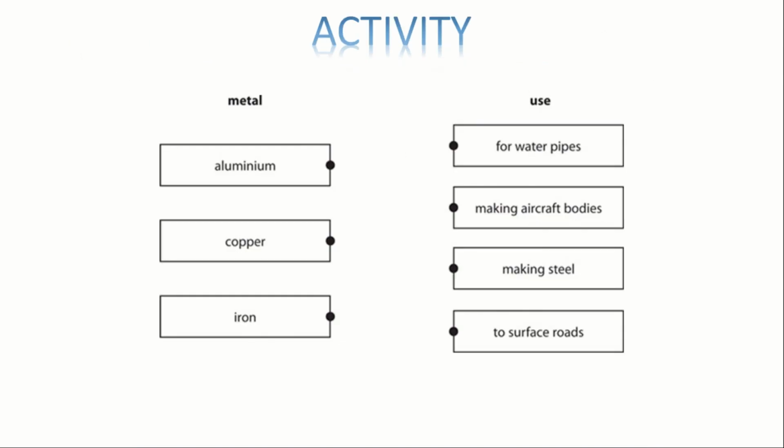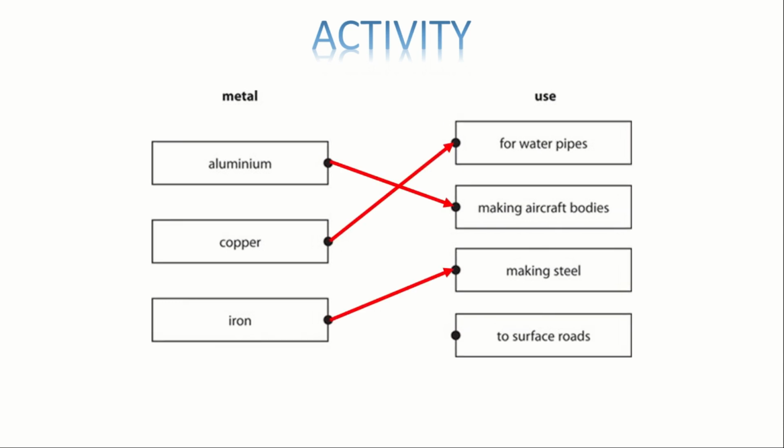This is a small activity. There is a match the following for you: the uses of aluminium, the use of copper and the use of iron. You have to think it and do it. I have already done it, I will show you. Aluminium is used for making aircraft bodies, copper for water pipes, iron for making steel. So these are the uses of metals.